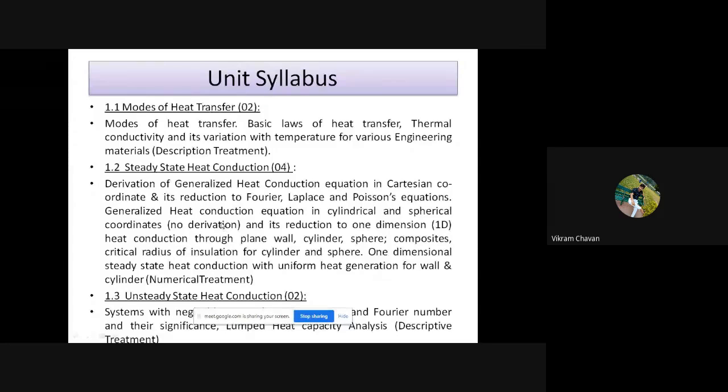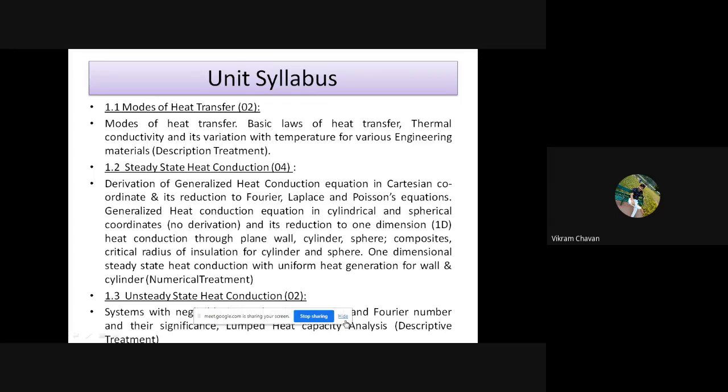The second segment of this syllabus is the steady state heat conduction equation. In this segment, we try to understand the derivations related to conduction for different applications: plane wall, cylinder, sphere, and their composites. That means the composite plane wall, composite cylinder, composite sphere, and their derivations. There will be a numerical treatment on this particular segment.